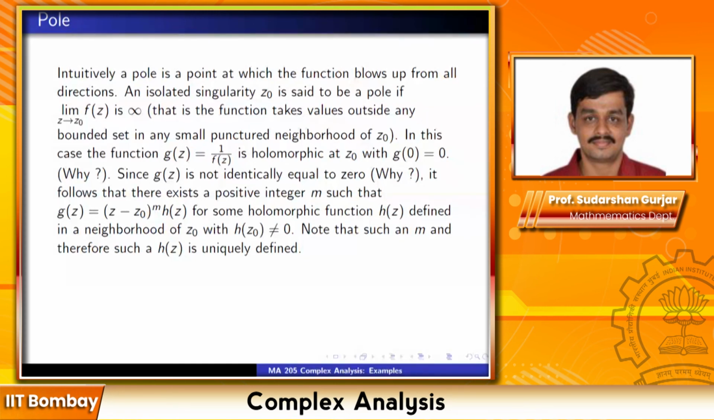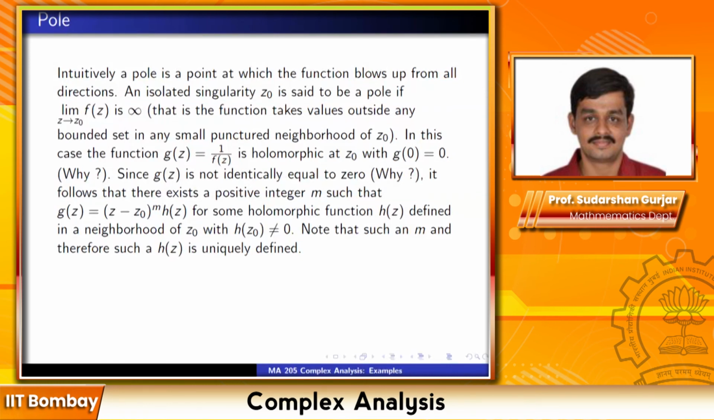So I can write g(z) as (z minus z0) to the power m times h(z) for some holomorphic function h defined in a neighborhood of z0 with h(z0) not equal to 0. So I have taken the highest power of z minus z0 outside. The maximum power of z minus z0 that I can take outside, I have done that, and I have written it as (z minus z0) to the power m times h(z).